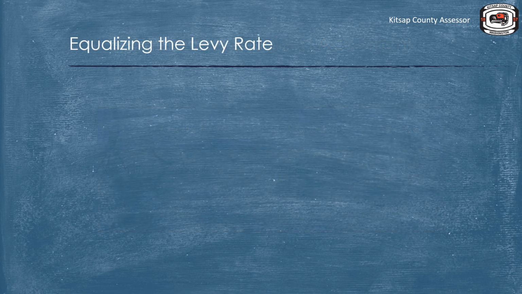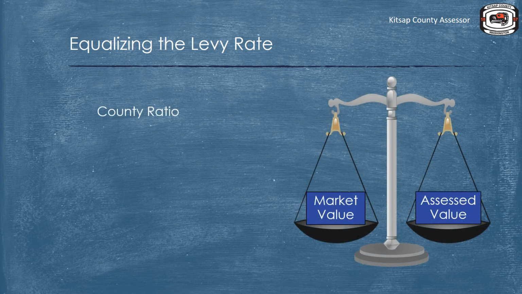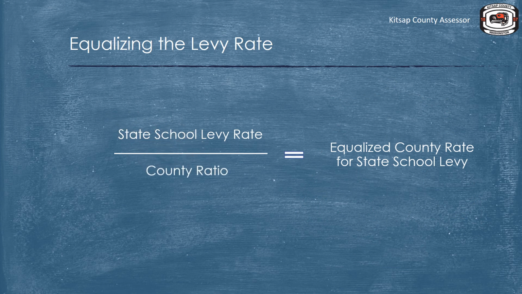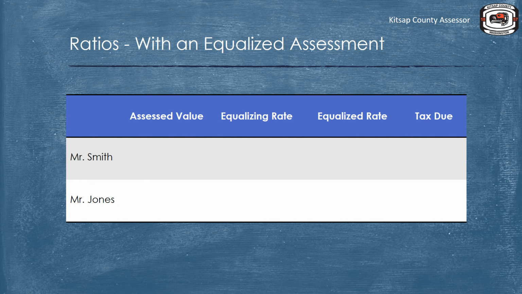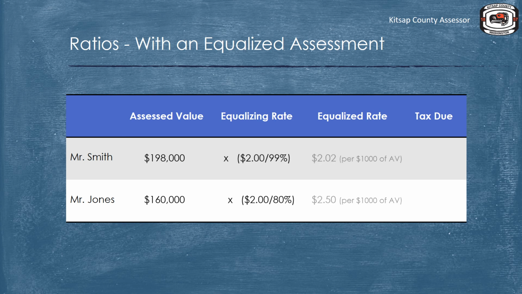So how does the levy rate get equalized? Remember the ratio of assessed value to market value that the Department of Revenue calculated for each county? The formula used to equalize the levy rate is the levy rate divided by the ratio. Let's look at this example again with an equalized rate. We know the assessed values, we know the levy rate and ratio, and can see the equalized rate.